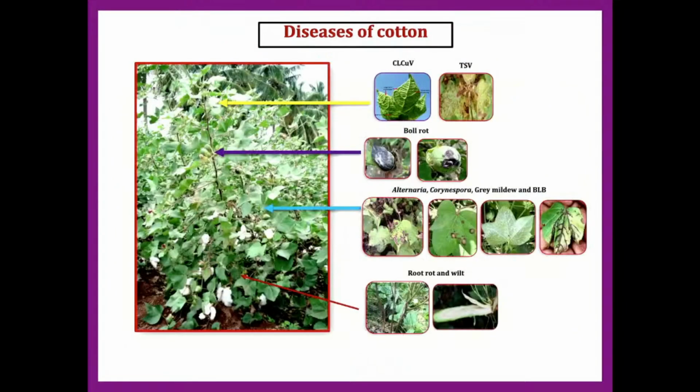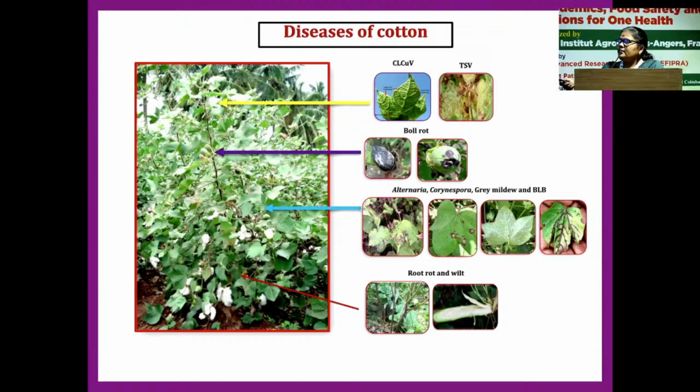When you look at the diseases in cotton, there are soil-borne diseases like root rot and wilt, and fungal foliar and bacterial foliar diseases. Alternaria cornispora is a recent one, and there are grey mildew and bacterial leaf blight. Boll rot is the most emerging disease in recent years, and along with the pink bollworm, the pest and this disease together contribute to 90% yield loss in cotton in recent years.